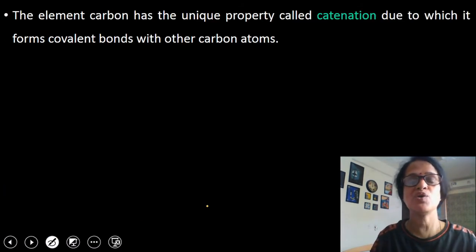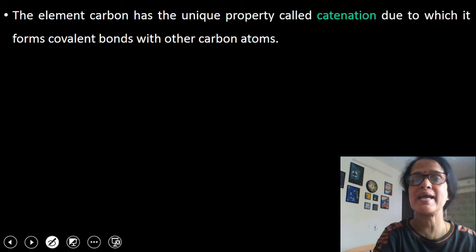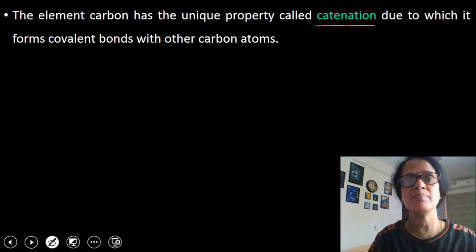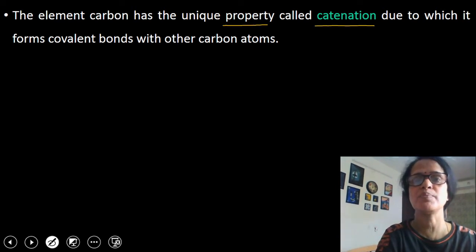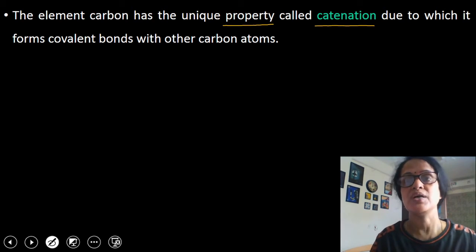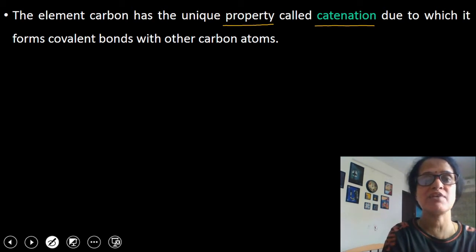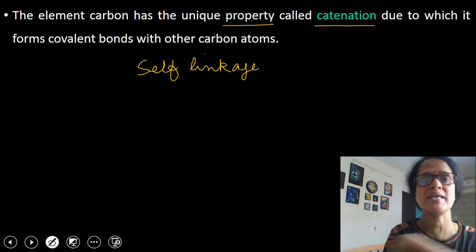So first of all, we will study what is catenation. Children, the element carbon has a very unique property which is called catenation. Catenation is self-linkage. Carbon atom forms covalent bonds with other carbon atoms.